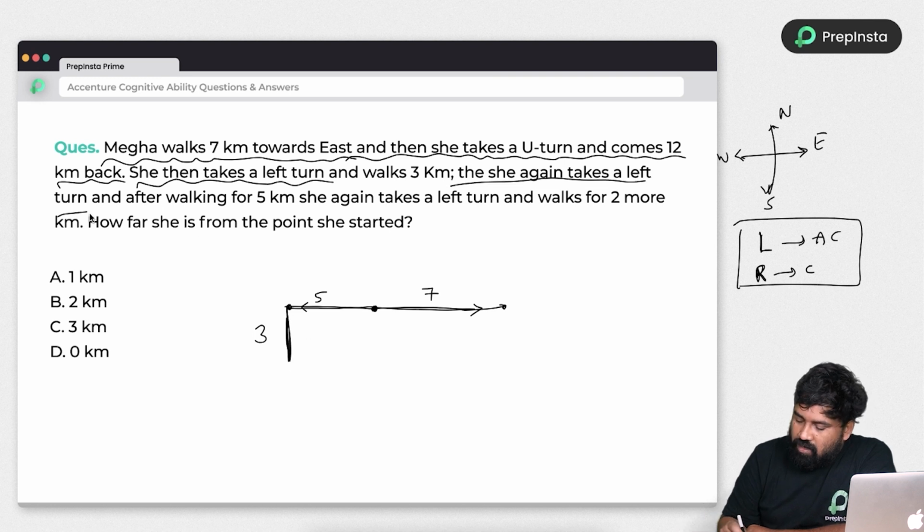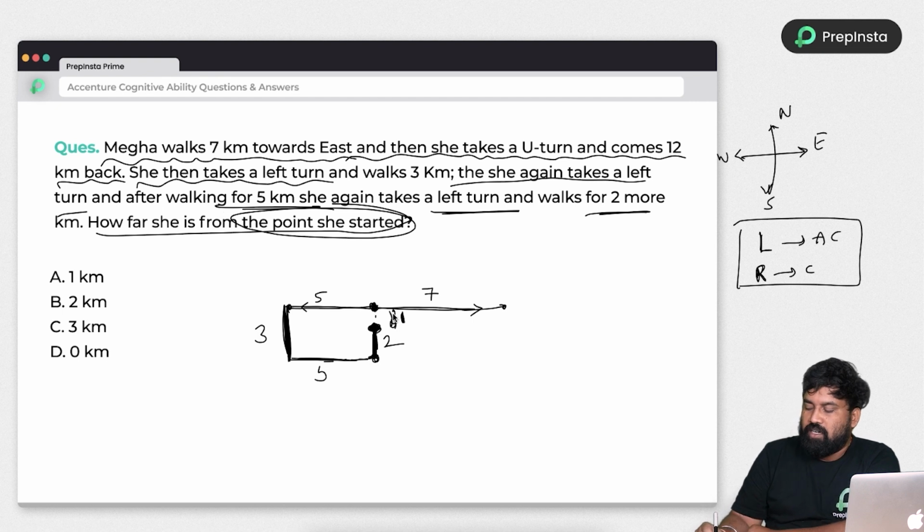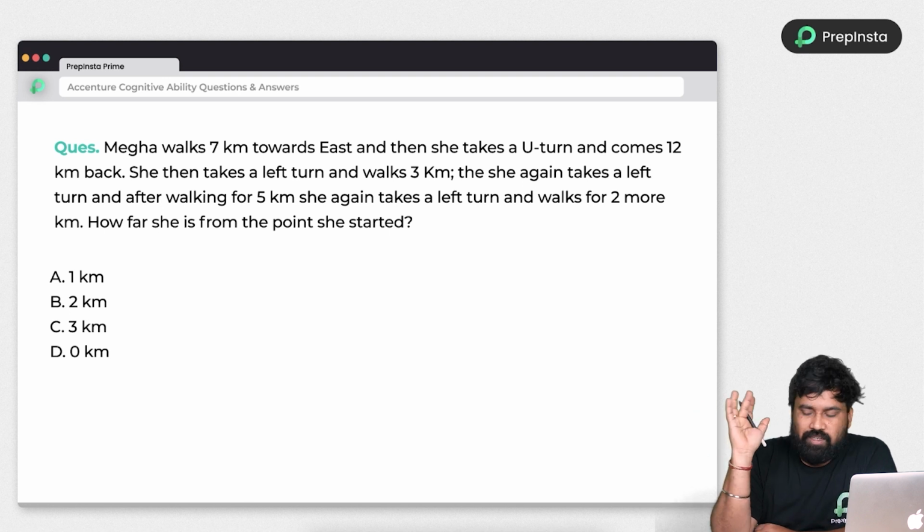Next, again she took the left turn. Left turn means again the anti-clockwise direction, and she walks for 5 kilometers. So 5 kilometers means the same distance. And again she takes the left turn, and walks for 2 kilometers. So 2 kilometers means, for example, this. So the starting point coincides with the ending point, and if you observe, the vertical displacement is 3 kilometers, but we covered 2 kilometers. So the distance between them is 1 kilometer. So how far is she from the starting point? The starting point and ending point are separated by 1 kilometer. So the problem is so easy. You don't have to worry about it, right?